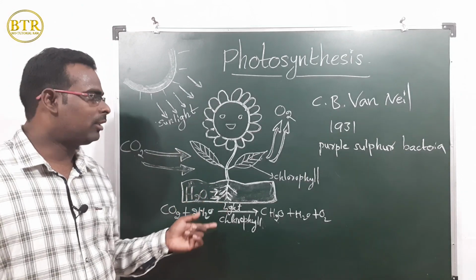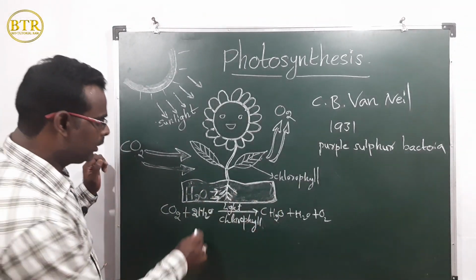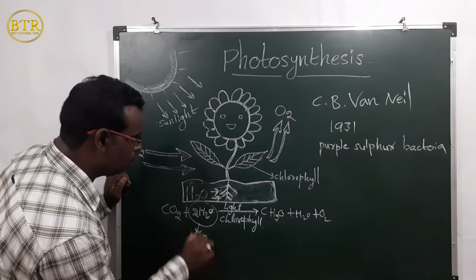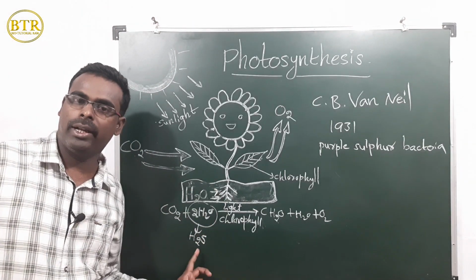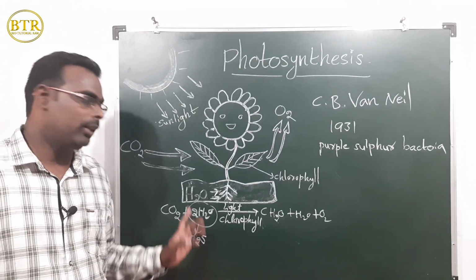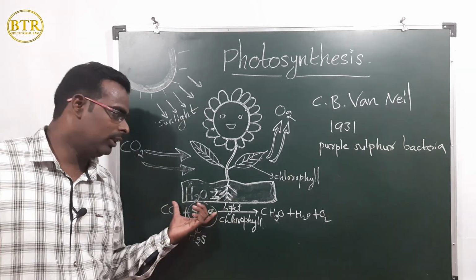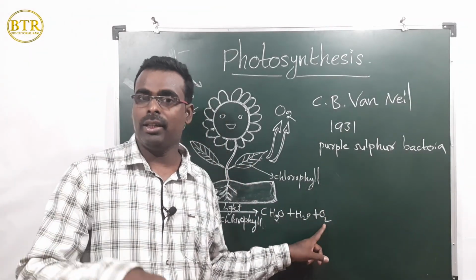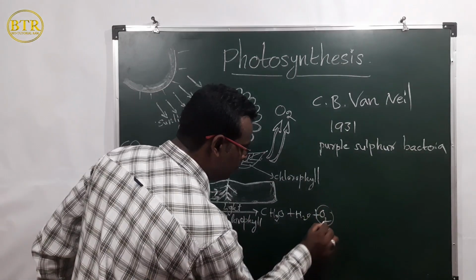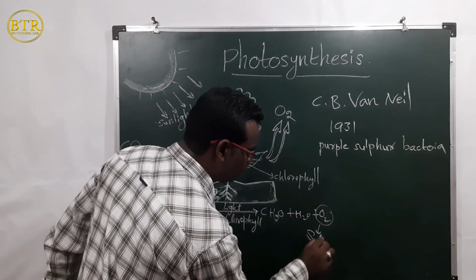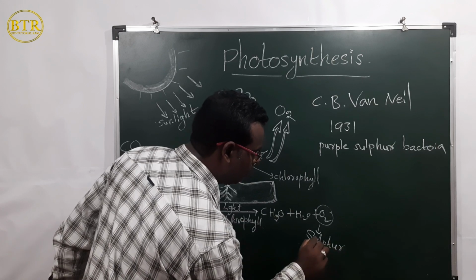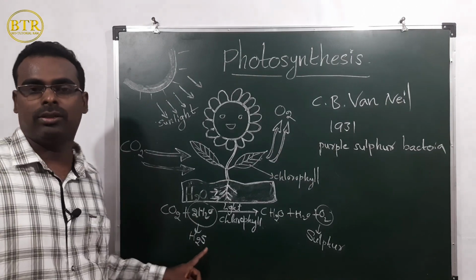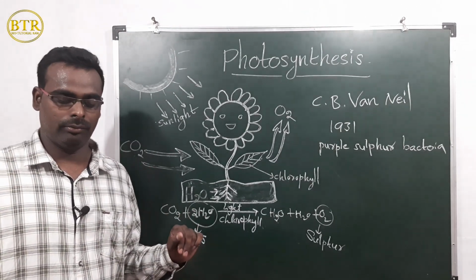In his experiment, he supplied all the things, but instead of the water molecule, he supplied what? Hydrogen sulfide, H2S. Then the bacteria performed photosynthesis using all these things. But here oxygen gas is not released. Instead of oxygen gas, which gas is released? Sulfur is released, because he used hydrogen sulfide instead of the water molecule.